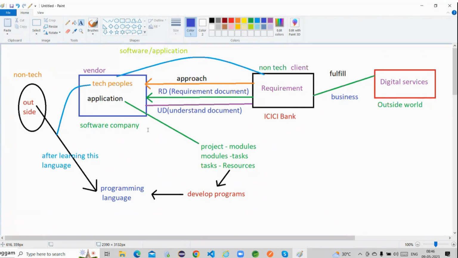Clear. So within this software company, they will start development of your application based on this requirement. Now, within the software company, is only one person responsible to develop this project, or are multiple teams available? Multiple teams. Definitely teamwork is required, right?